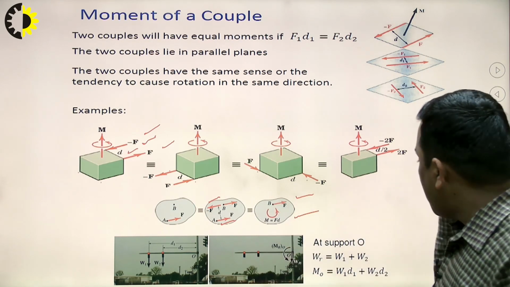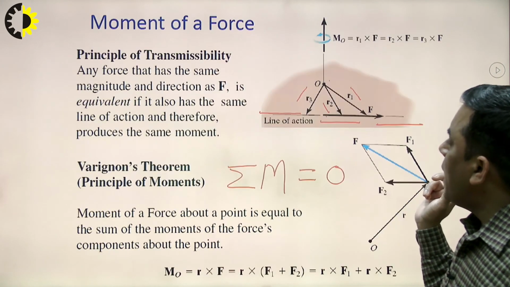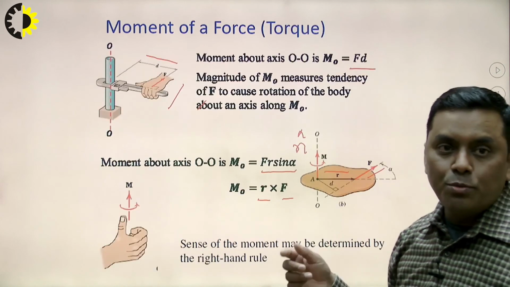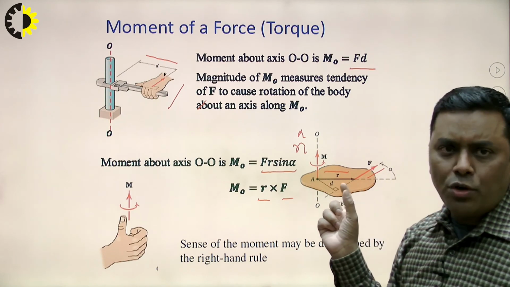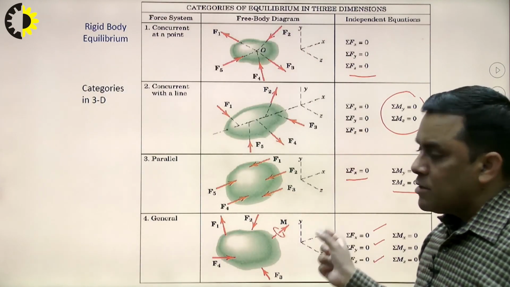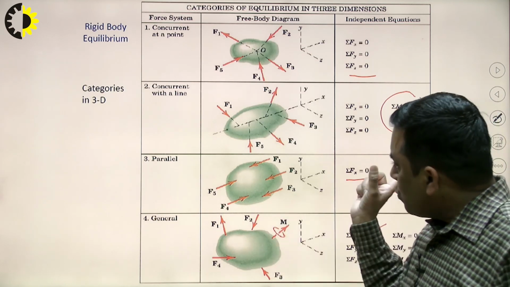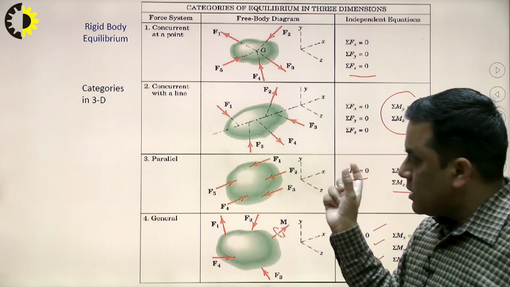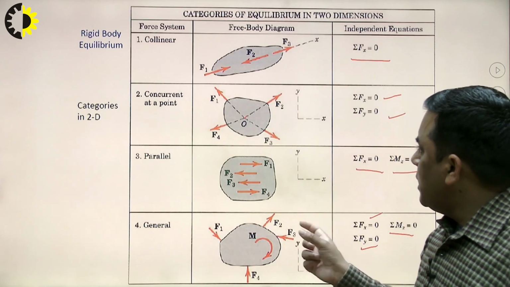So, keep this in mind: shifting of a force to some parallel position. I hope that by the discussion in these two videos I have covered many basic points. I have not gone into much detail of definitions, but how to deal with problems related to engineering mechanics is dealt with here.